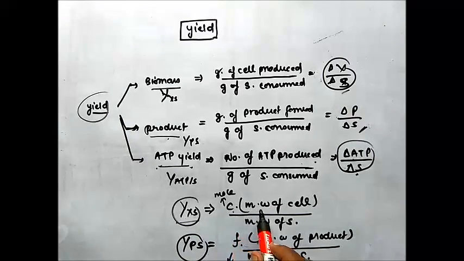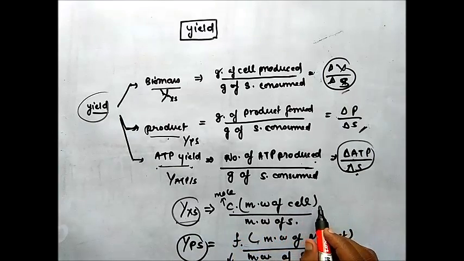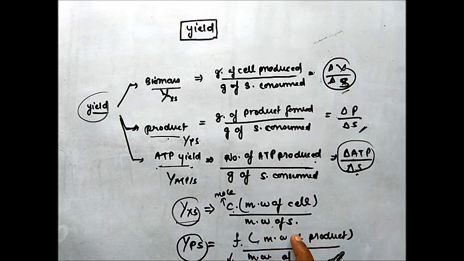C into molecular weight of biomass divided by molecular weight of substrate, and for the product yield, F into molecular weight of product divided by molecular weight of substrate. So this is how you can calculate the yield.